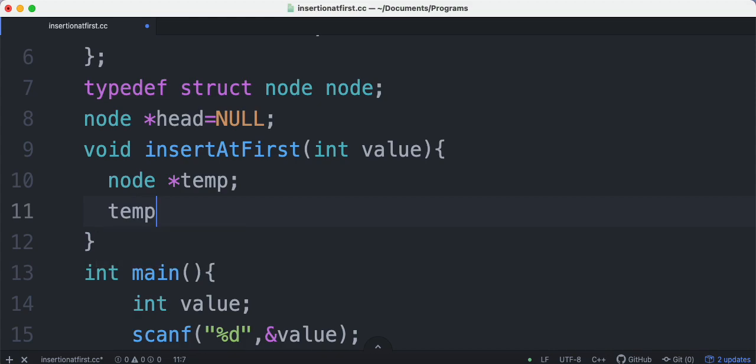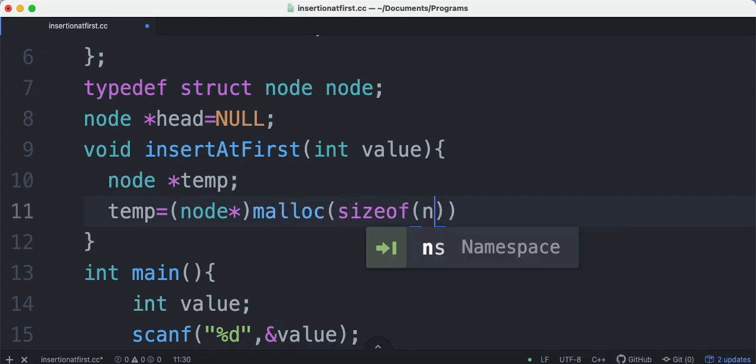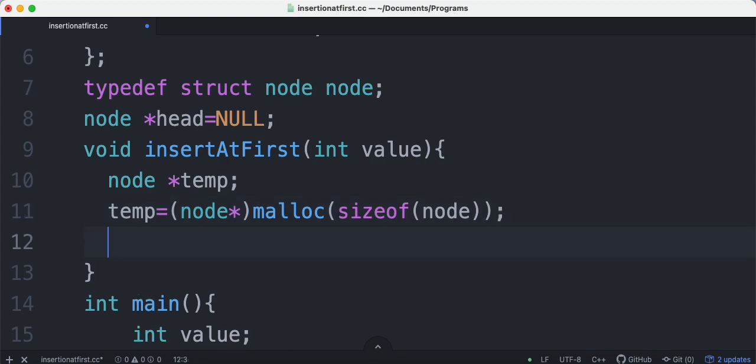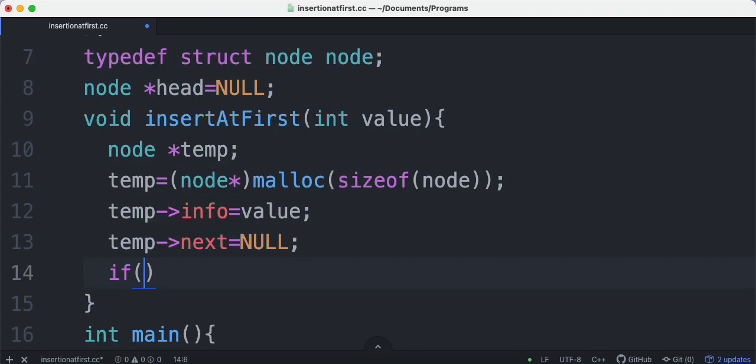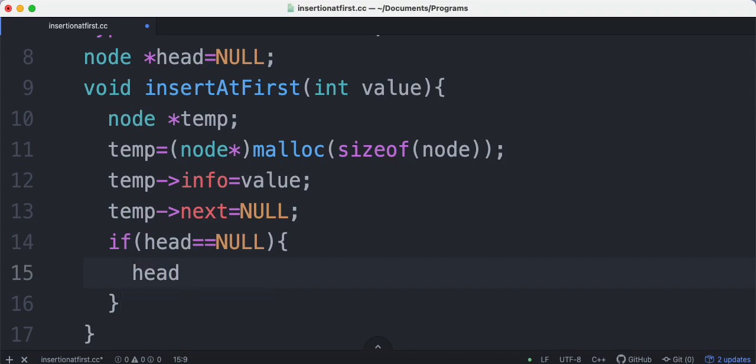So let's create a node by using temp is equal to (node *) malloc(sizeof(node)), and then we have to assign the values. So that is temp info is equal to value, and temp next is nothing but NULL. Okay, now if it is our first node, then head must be NULL. Then what we have to do is simply write head is equal to temp. That's all. We don't have to do anything else.